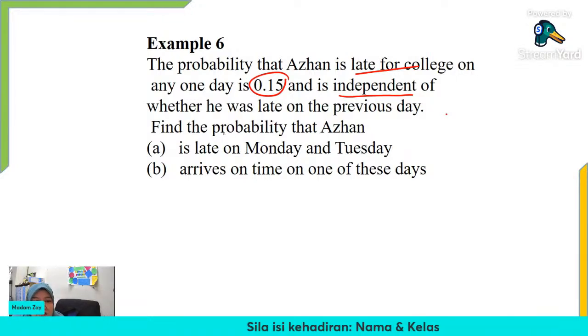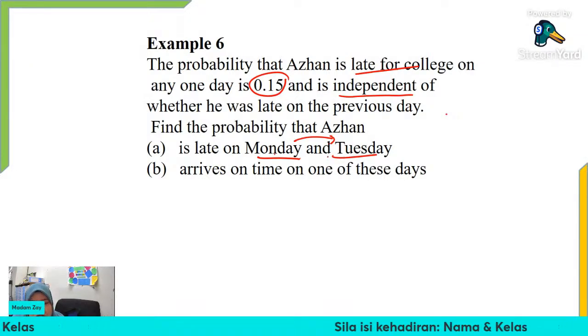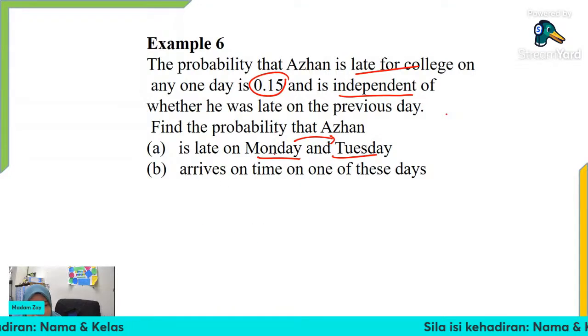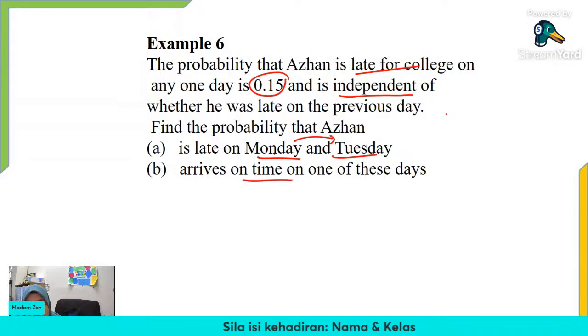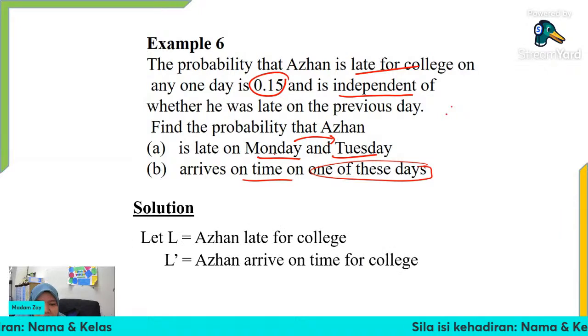Find the probability that Azhan is late on Monday and Tuesday. So what is Monday and Tuesday? The relation is Monday is before Tuesday. So it's a sequence. So to do the tree diagram, we have to do the tree diagram for this one because it's a sequence. And then what is the probability that Azhan arrives on time on one of these days? One of these days. So let's see the tree diagram.